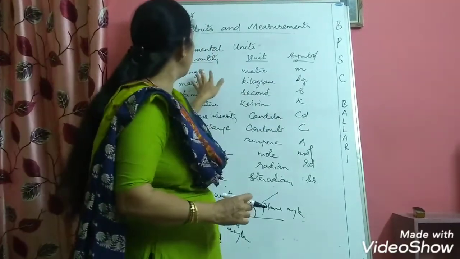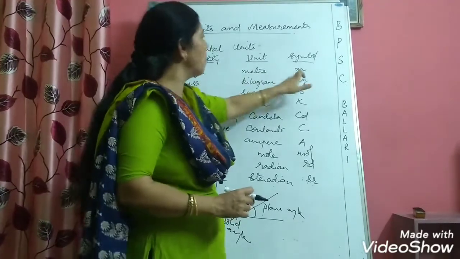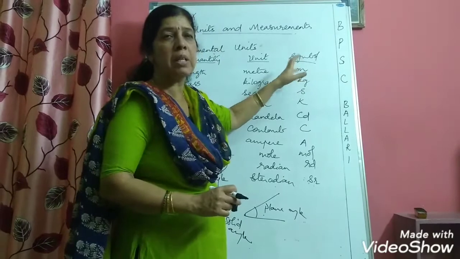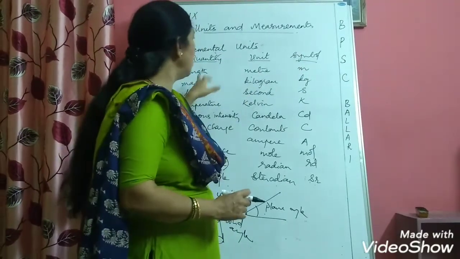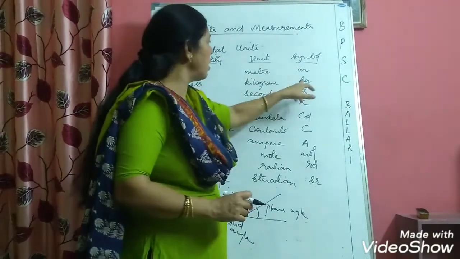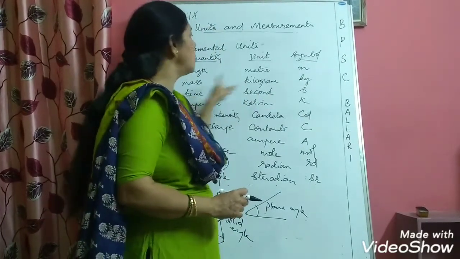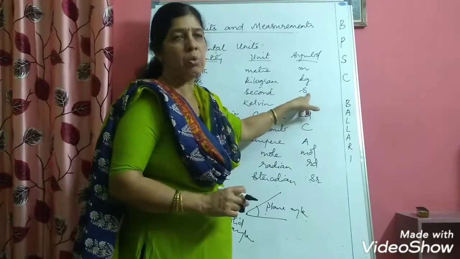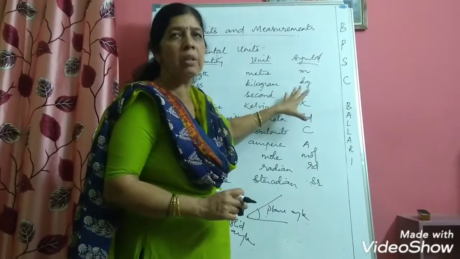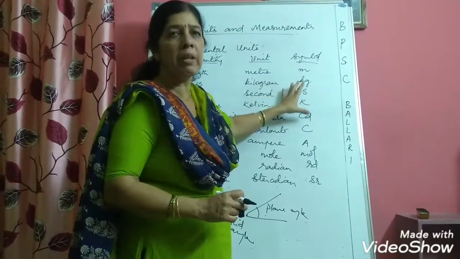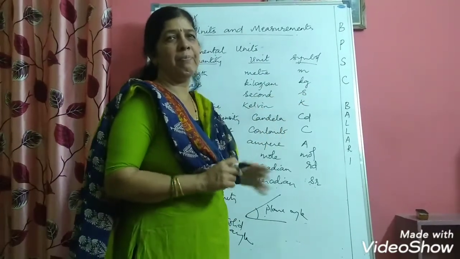Like I am writing here the symbol for length as small m, it is not capital M. Most of the students tend to make such mistakes. When you are writing the symbol for mass, you have to write small k and small g. Likewise, for time, you have to take the symbol small s only. So please try to focus on these things. Try to follow the rules and guidelines whenever you are writing the units.